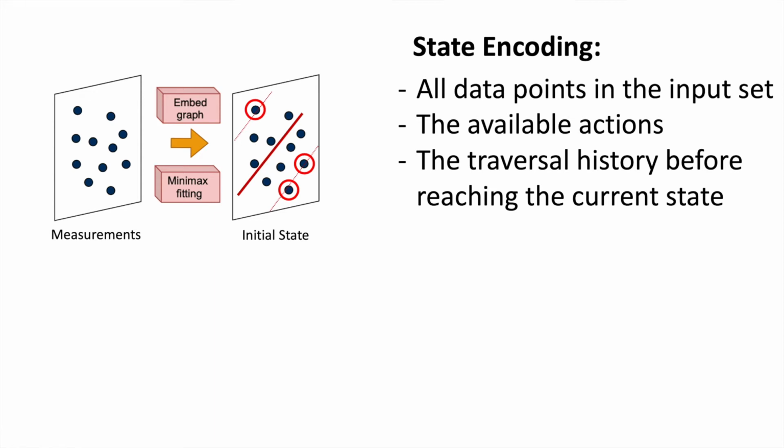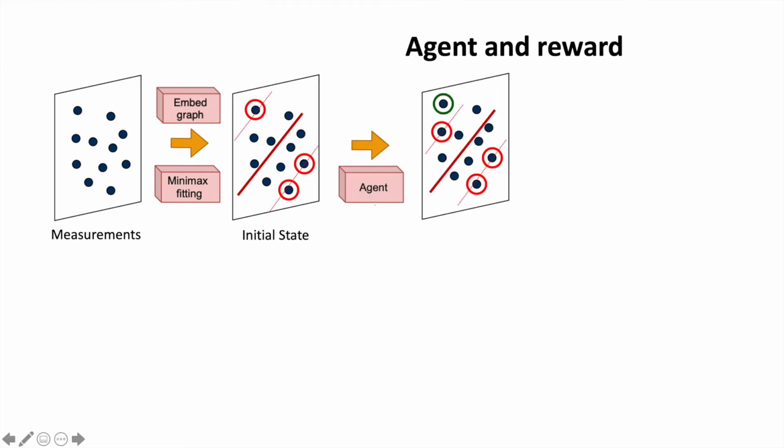Then, we encode a state with some crucial information, including first, all data points in the input set, second, the available actions, and finally, the traversal history before reaching the current state. An agent network will take a particular state as input and predict which point is the outlier. Here is the green point, such that the total reward is maximized.